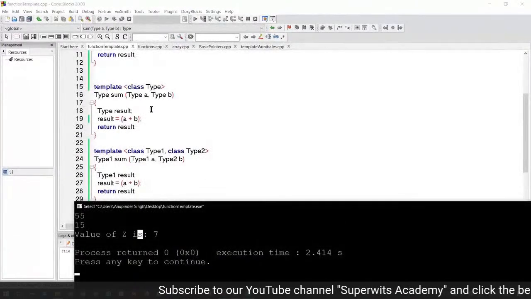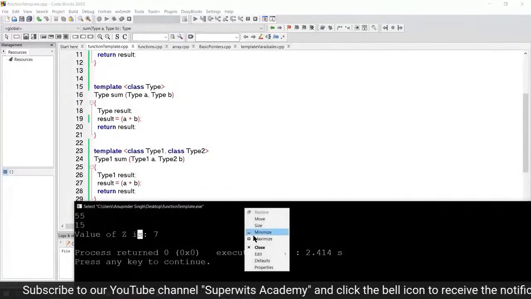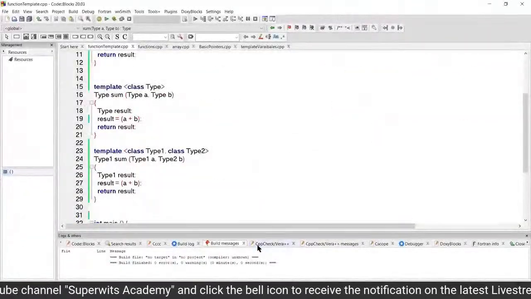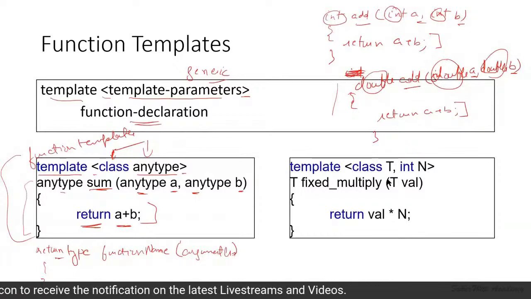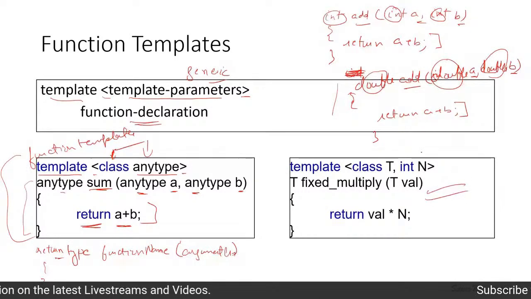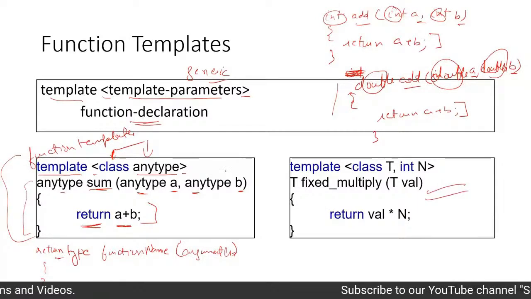That's a typical thing you will find in your interview. So that is what I tried to explain here. The same thing I've already shown you in the example. So this is what we have for the function templates.